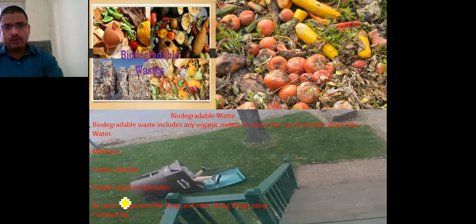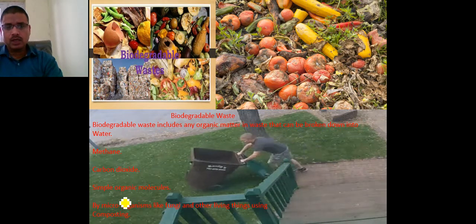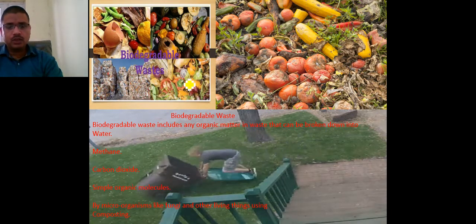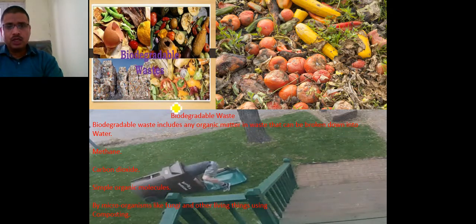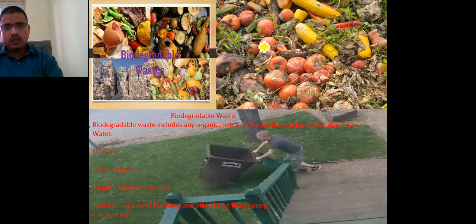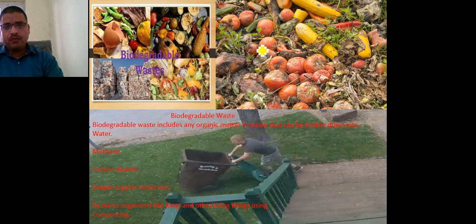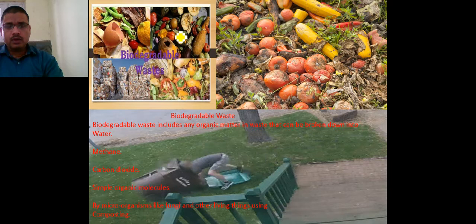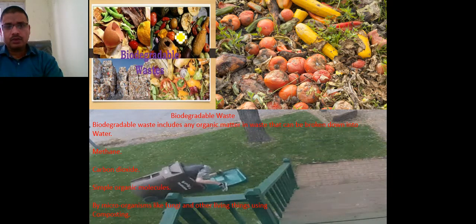Now, just go through these pictures and you can understand what is biodegradable and non-biodegradable. There are different kinds of pictures which you can see here. These are some kinds of food or vegetables. These are rotten food or vegetables which cannot be used, or somewhere they have rotted.